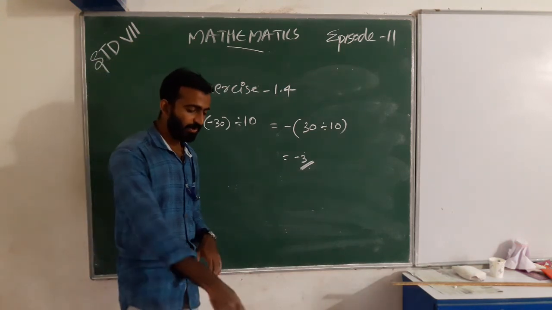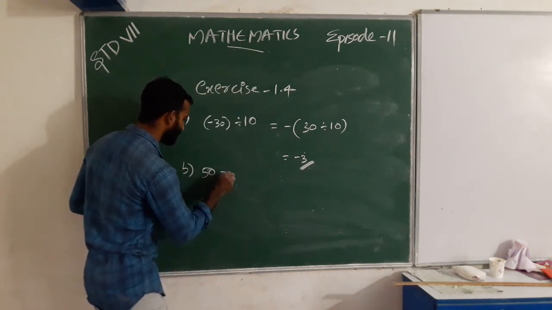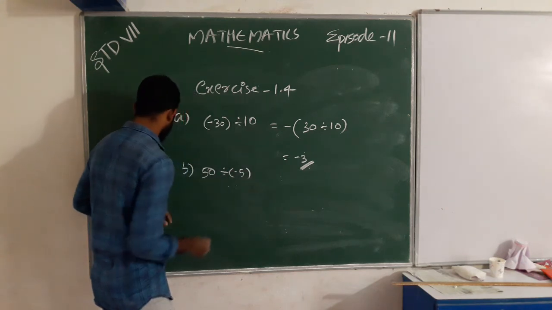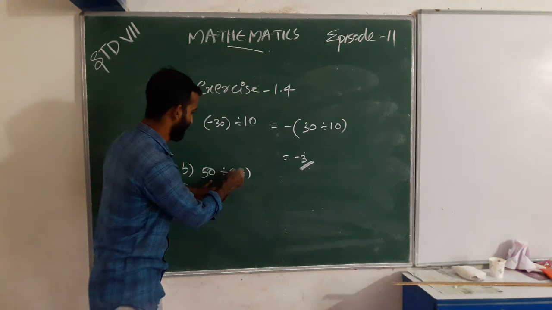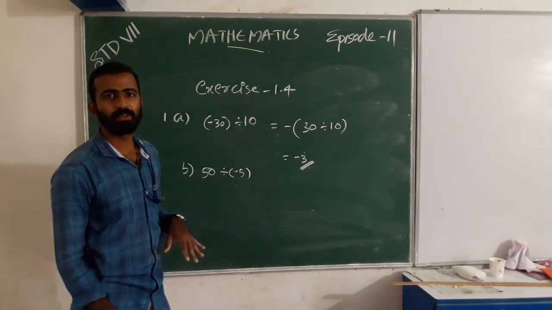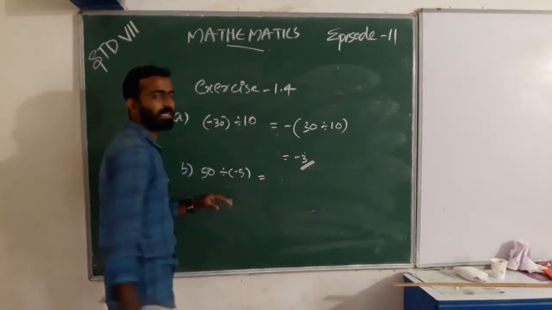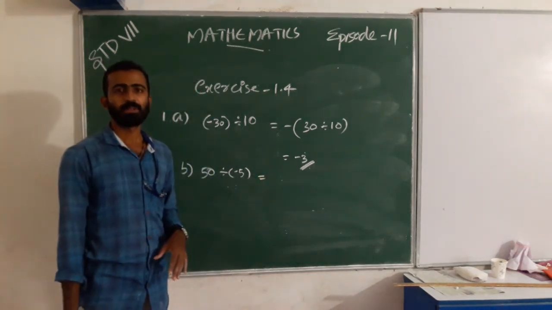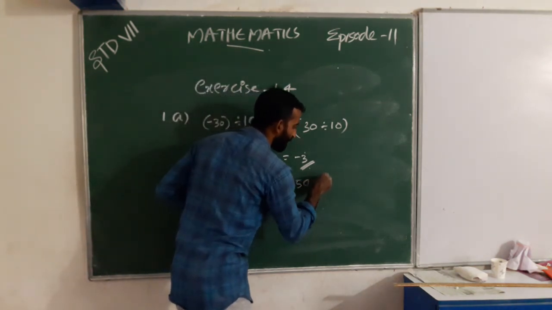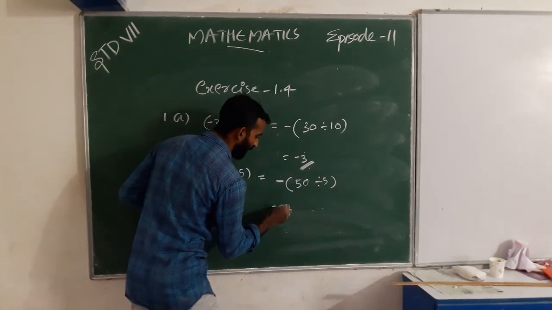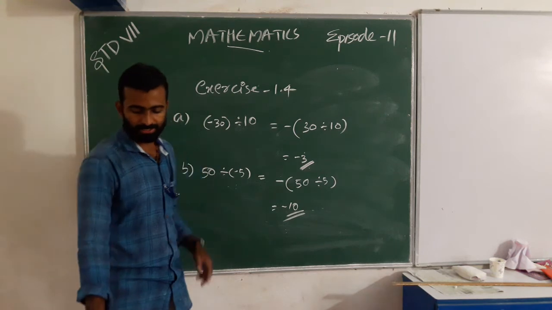Okay. Second one is 50 divided by negative 5. Anyone can say the answer? The answer is negative of 50 divided by 5. We get negative 10.